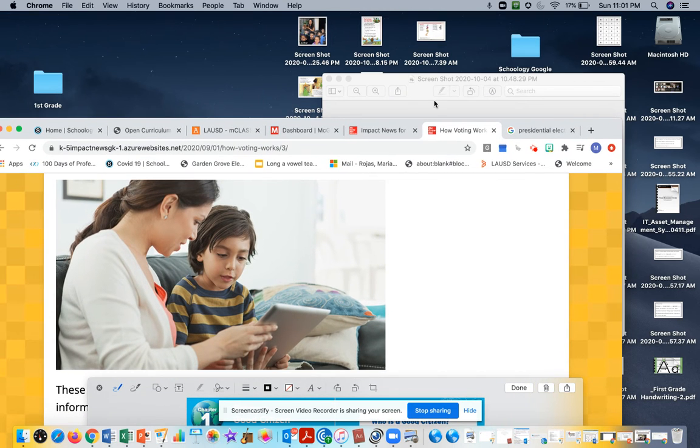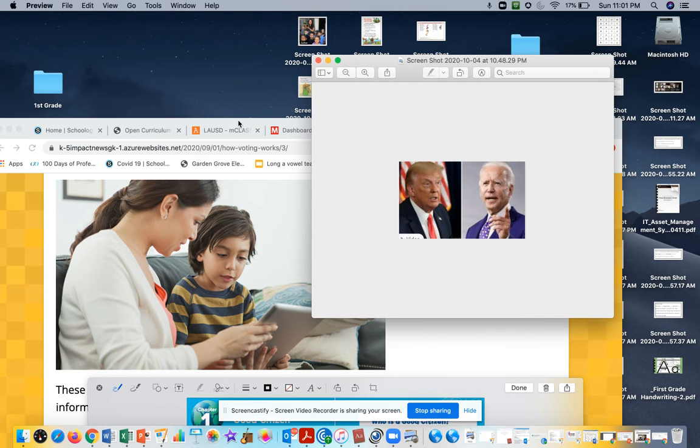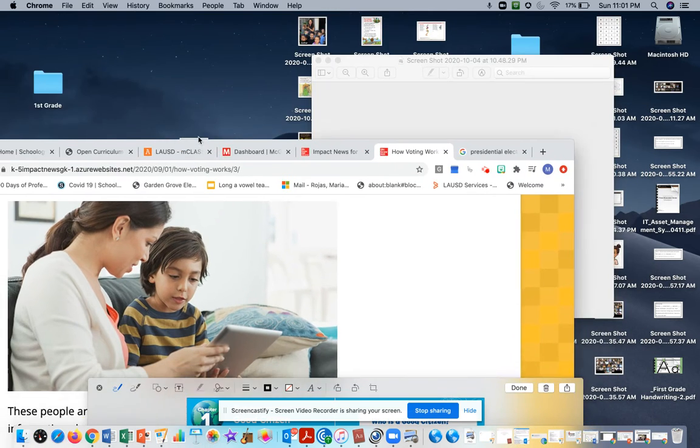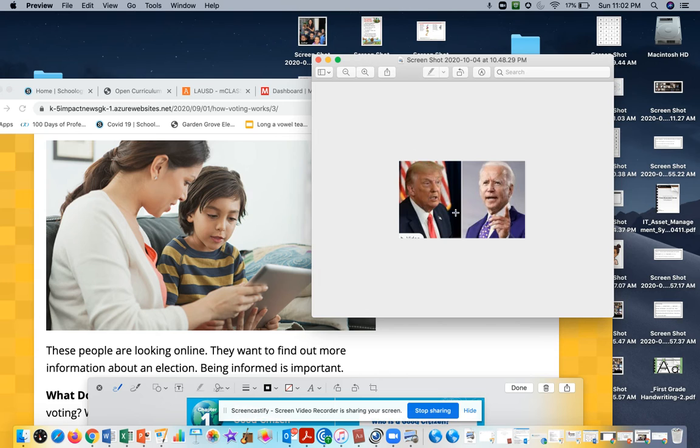So I don't know if you guys know this, but we have these two presidential candidates coming up. And we have these two candidates who are going for our presidential election. So they both want to be president. This one is our current president. His name is Donald Trump. And this one is Joe Biden. He used to be our vice president under the Obama administration. So these two want to be president. So they are trying to compete and try to get the majority of the votes.